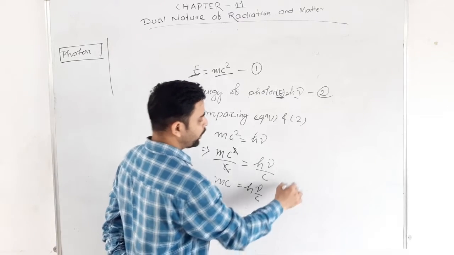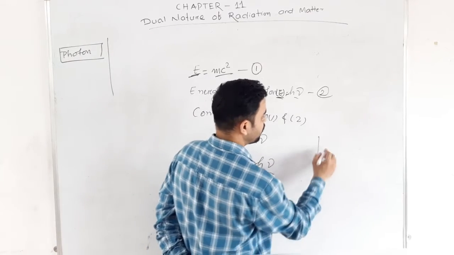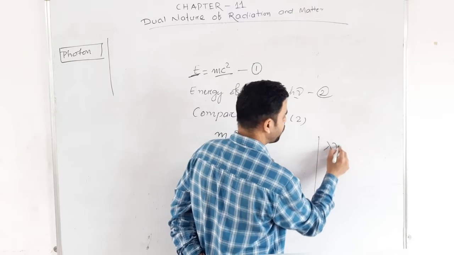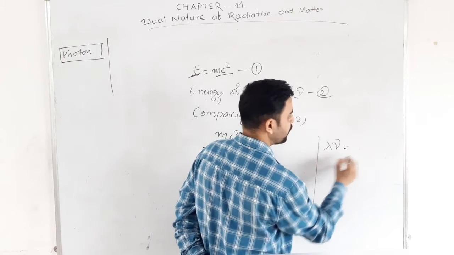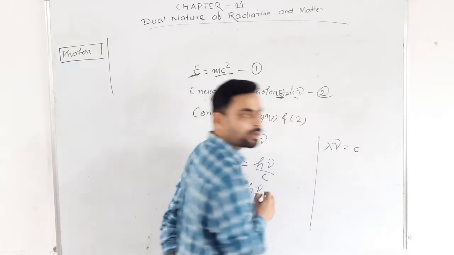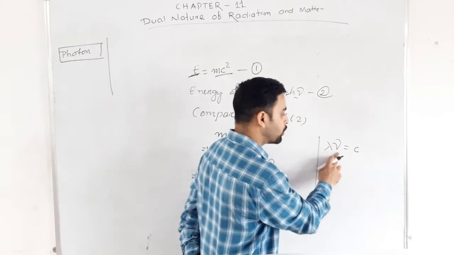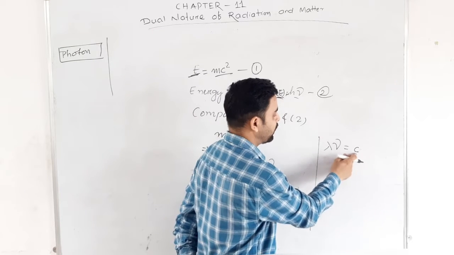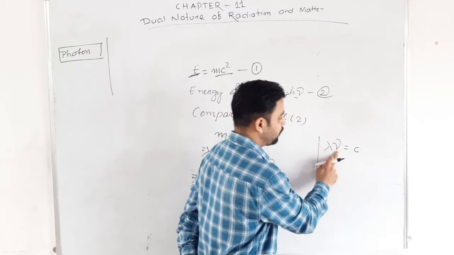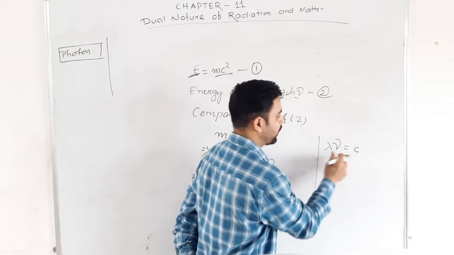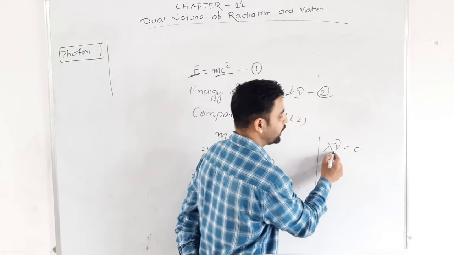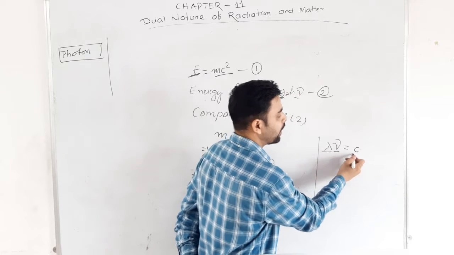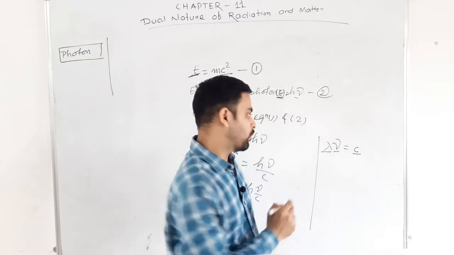Okay, again we know that lambda into nu equal to velocity, right? Lambda into nu equal to velocity of light equal to c. So I have written lambda into nu equal to c, where lambda is the wavelength of light, nu is the frequency of light, and c is the velocity of light.